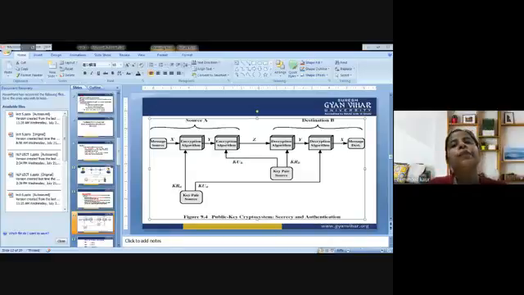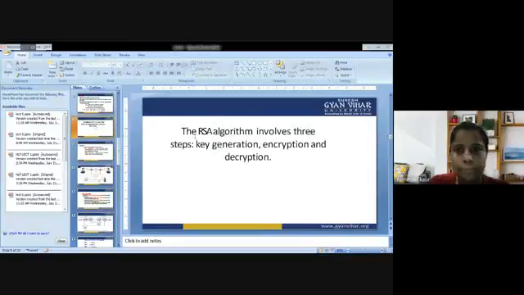Now, what is the theory behind the RSA algorithm? Just have a look. Key generation, encryption, and decryption. There are 3 steps that are associated with RSA. Now, RSA is a public key cryptographic system. So, what is basically a public key cryptographic system? We are supposed to explain the same.